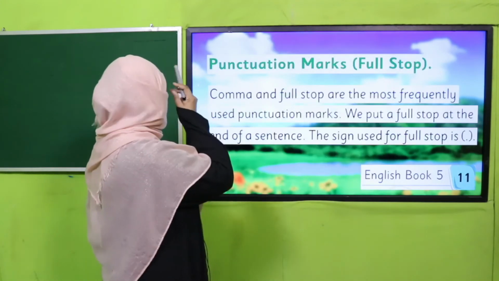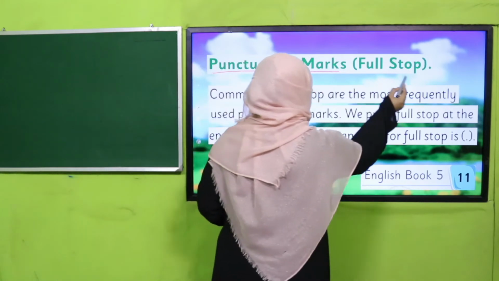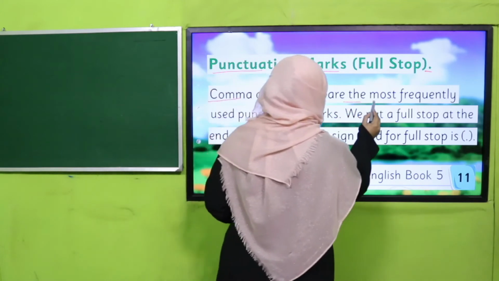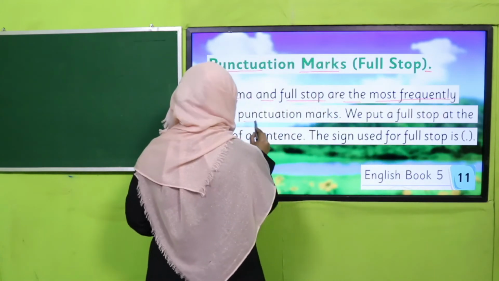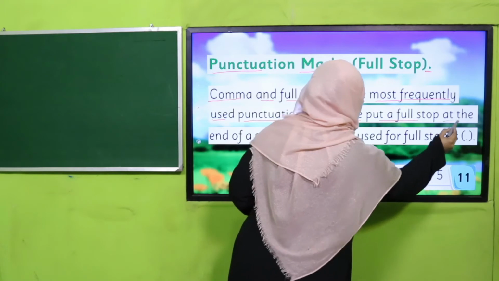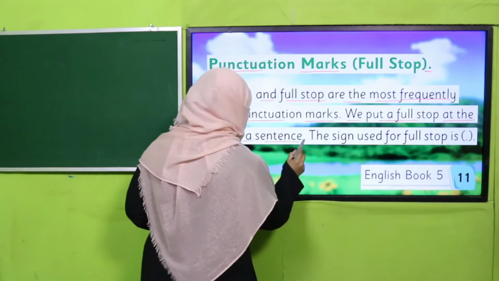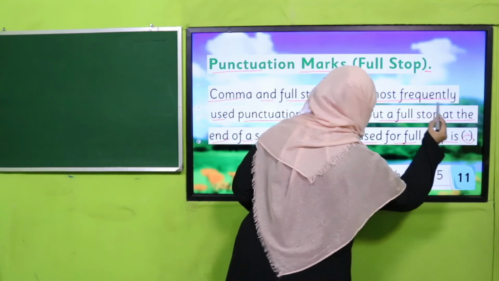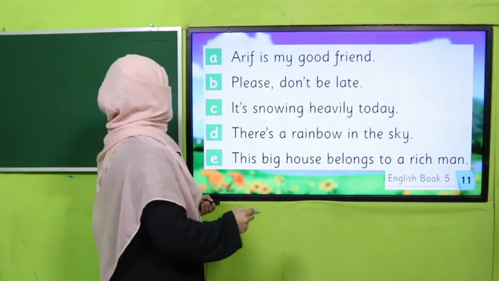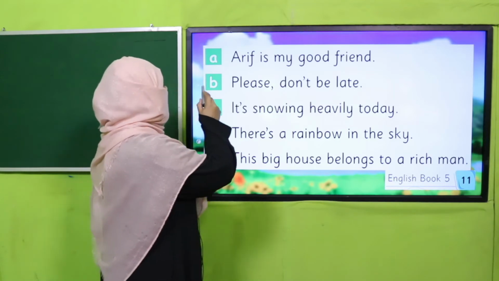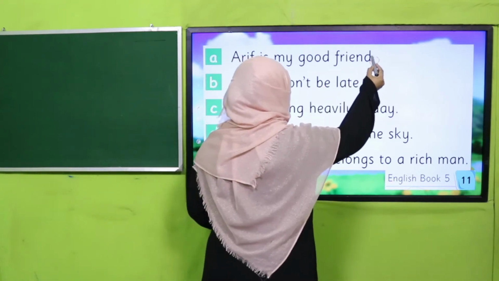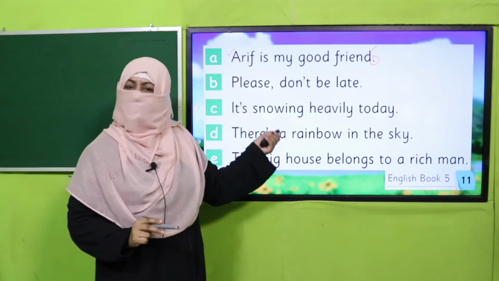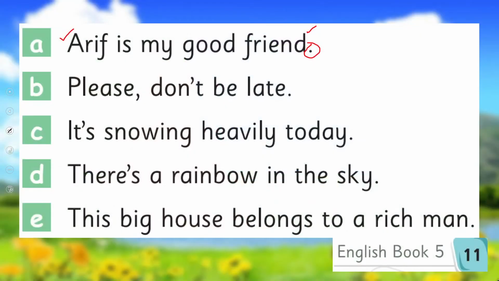Here it's punctuation marks, and the first over here is full stop. Comma and full stop are the most frequently used punctuation marks. We put a full stop at the end of a sentence, and the sign used for full stop is this one, just a dot. All right? So here are the examples. You see every sentence is ending on a full stop. It means it's a simple affirmative sentence. So you can pause the video and read all the sentences.